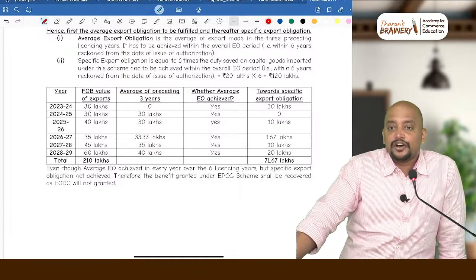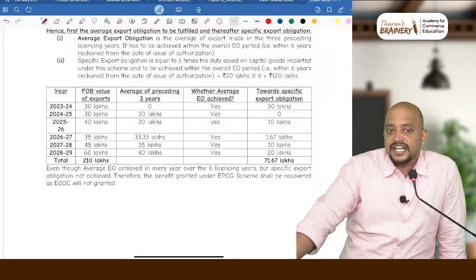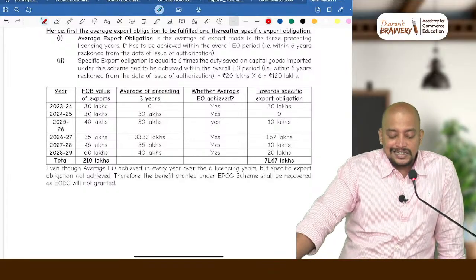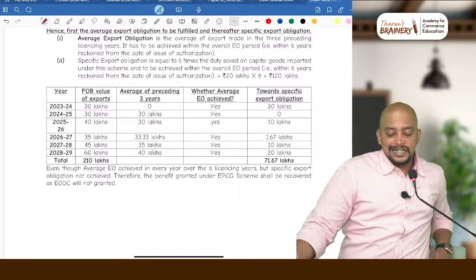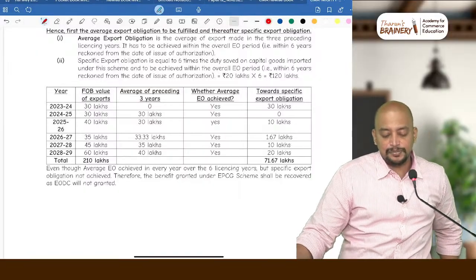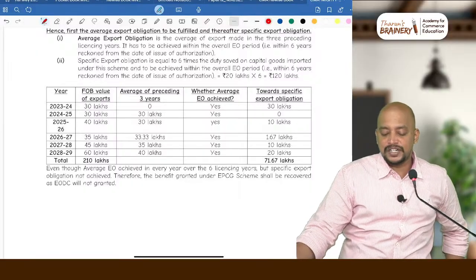35 plus 40 plus 30. What is that? 35. So 45 minus 35 will be coming to 10 lakhs. That will be towards specific export obligation. Then 60. So therefore, you see the average of preceding 3 years: 45 plus 35 plus 40 divided by 3, 40. 60 minus 40, 20 lakhs will be towards specific export obligation.